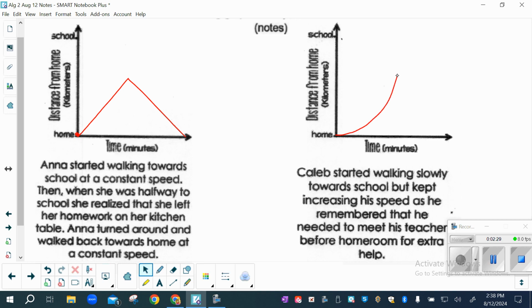And then he remembered that he needed to meet his teacher. So that's why he started going faster. And then he goes all the way, keeps increasing his speed. Does that make sense? Okay, on to the next one. We good?